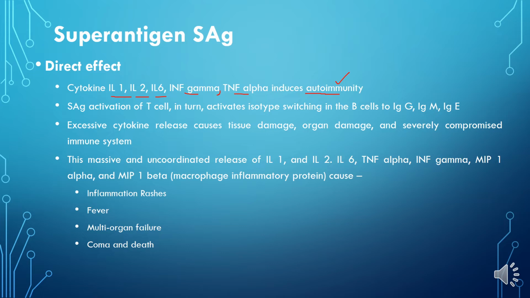Another direct effect of superantigen is the isotype switching of antibody production. It is activated by this superantigen because the body is unable to find out what type of antigen is attacking it, so it starts isotype switching and producing different varieties of immunoglobulins: immunoglobulin G, immunoglobulin M, IgE. So all these isotype switching is also induced by superantigen.